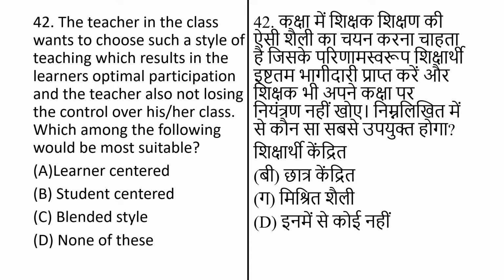The teacher in the class wants to choose such a style of teaching which results in the learner's optimal participation, and the teacher is also not losing control over his or her class. Which among the following will be most suitable? And options are: teacher center, student center, blended style, and none of these. The correct answer is blended style.